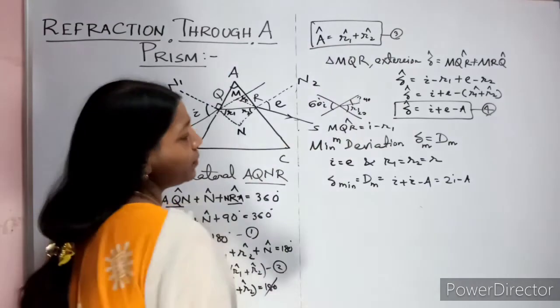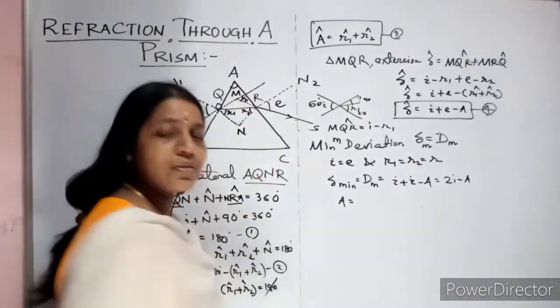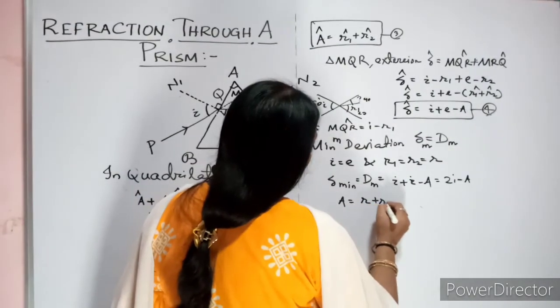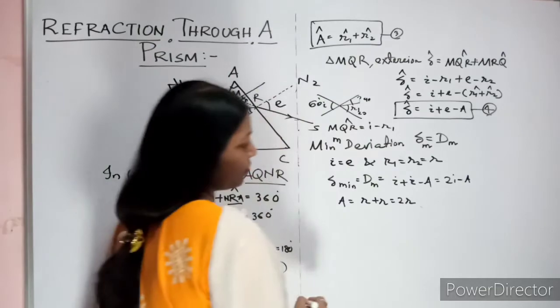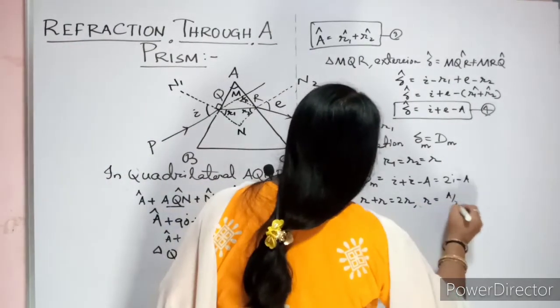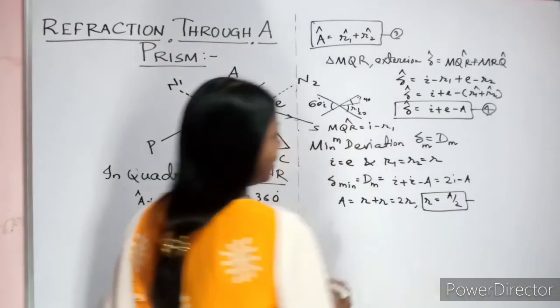A is R1 plus R2. So A equal to, now R1 and R2 equal to R. Substitute there. So what will you write? A equal to R plus R equal to 2R. Okay. So what is your R now? R equal to A by 2. This you keep as an equation.